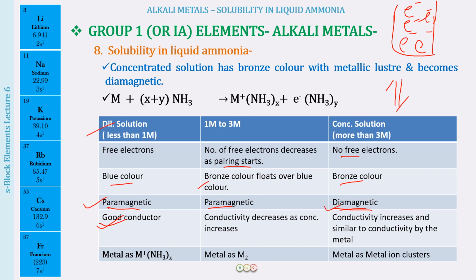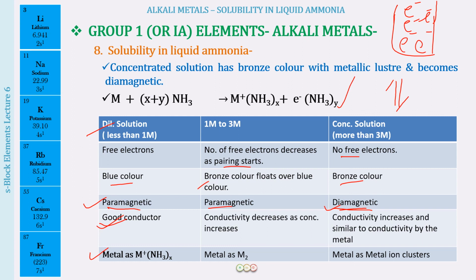Why does this happen? What you have to understand is that in the case of a dilute solution, we had the metal existing as M positive, NH3 x, and there were free electrons. Those free electrons were responsible for the conductivity. Okay, then as we increase the concentration, first the conductivity was increasing as we increase the concentration.